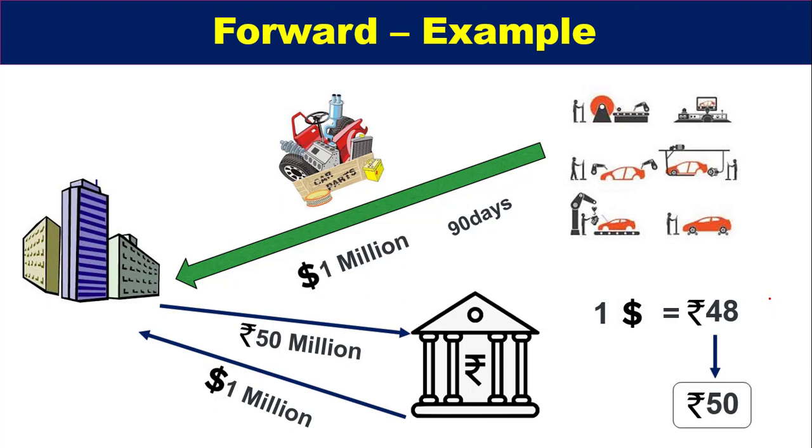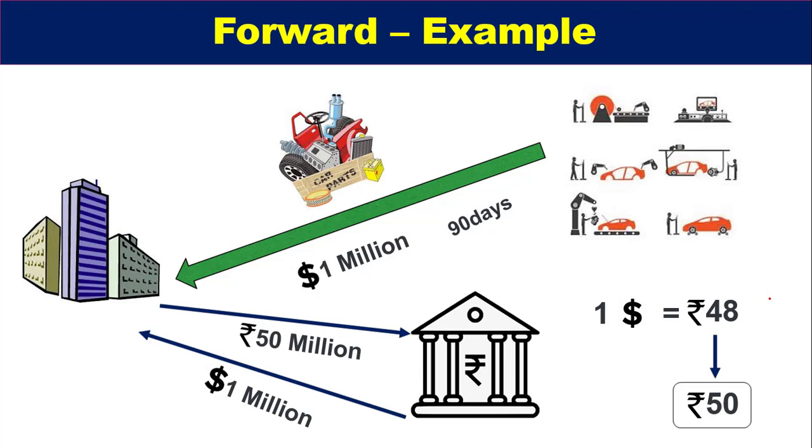Hedging a future payment with a forward contract. On the due date, the importer will make a payment of 50 million rupees to the bank, and the bank will pay $1 million to the importer, whatever the rate of dollar after 90 days.